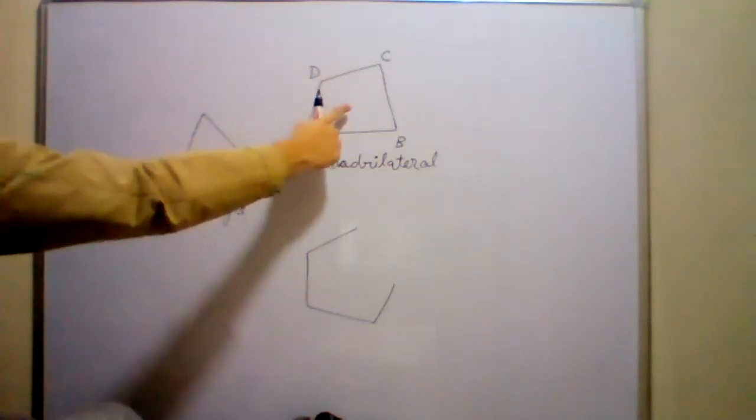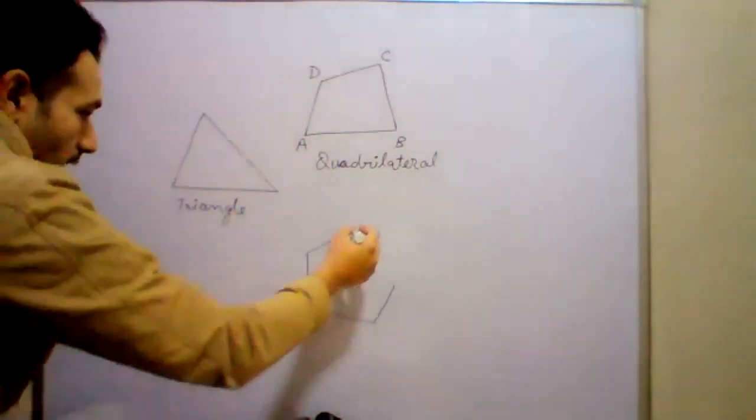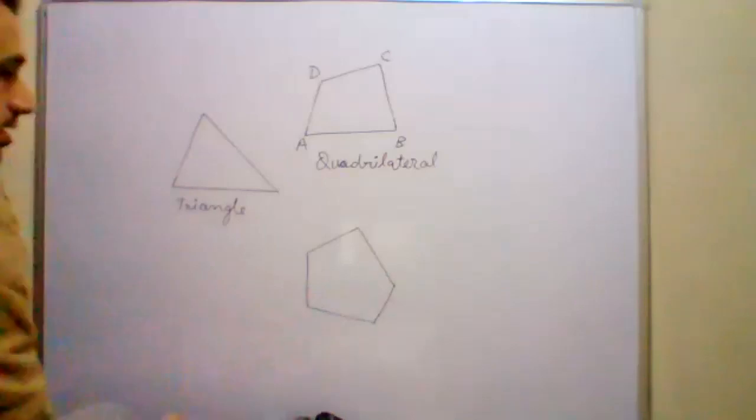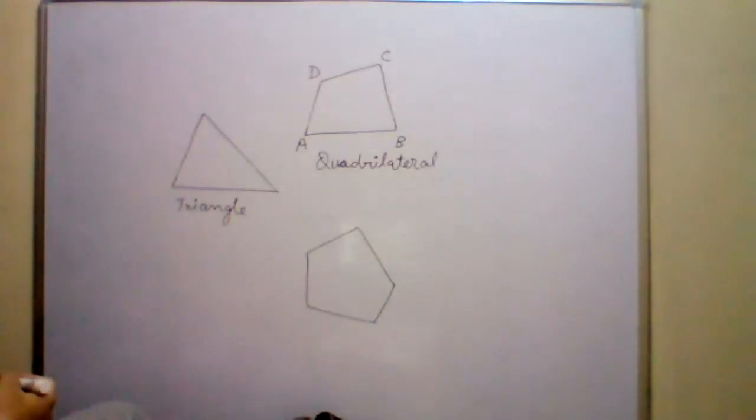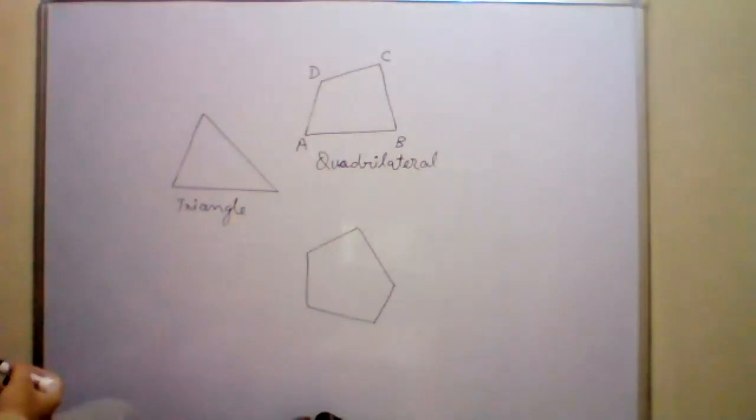This one is a polygon of 4 sides. This one is a polygon of 3 sides. And this one is a polygon of 5 sides. How is it a polygon? Because it has 5 sides. It is called a pentagon.